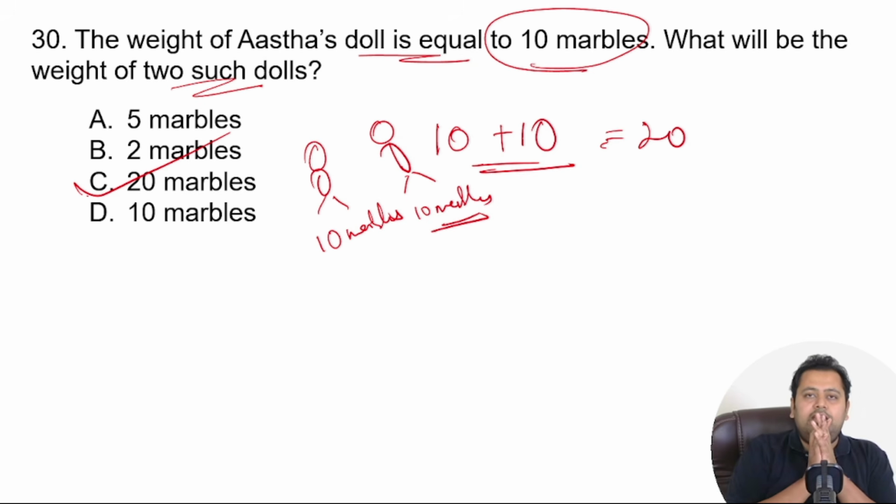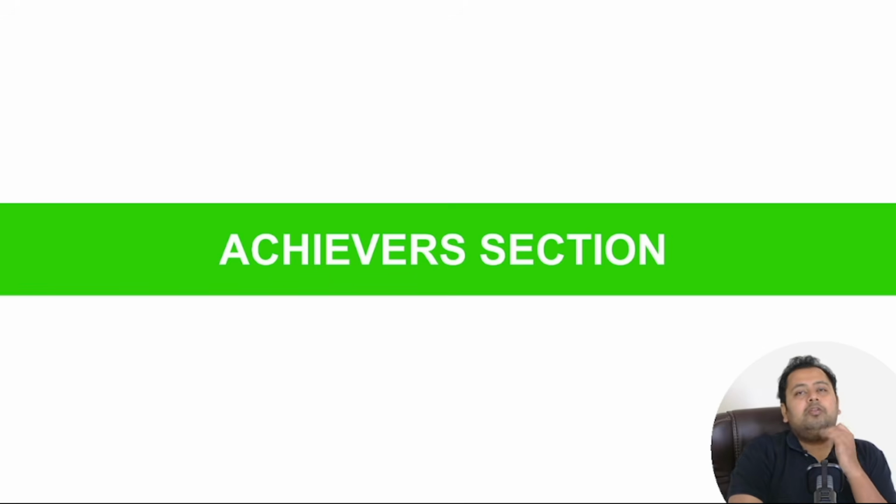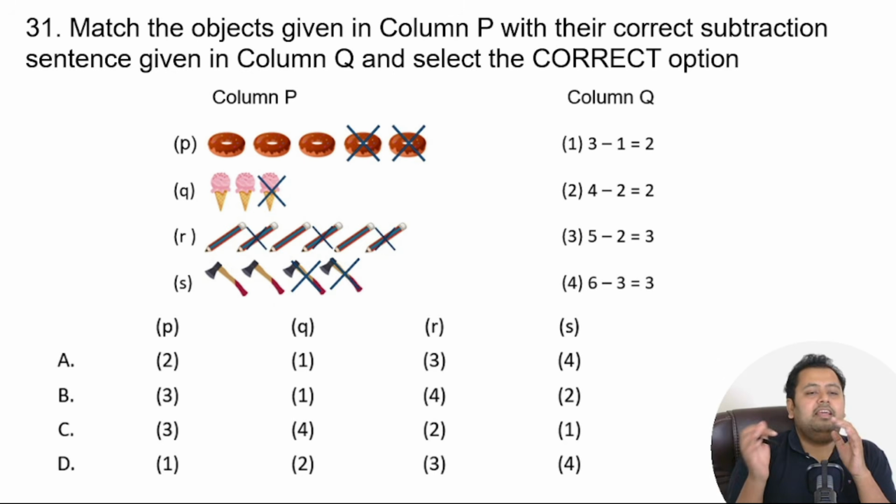Great. So with this, we now conclude everyday mathematics. Now we are going to the achiever section. This section is a little difficult one, which carries higher marks as well. And the questions are at a tad higher level, right? So let's go to the achievers questions and see what are the 5 questions that are given, and let's try and solve them. Correct. So match the objects given in column P with their correct subtraction sentence given in column Q and select the correct option.